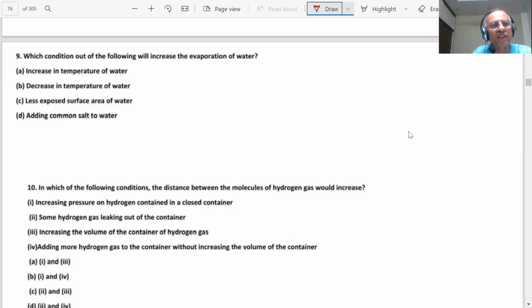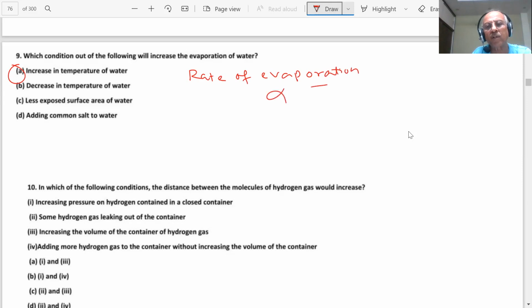Increase in temperature, decrease in temperature, less exposed surface area, adding common salt to water. Sir, A option, increase in temperature. The rate of evaporation is directly proportional to temperature, student. As temperature increases, rate of evaporation increases.